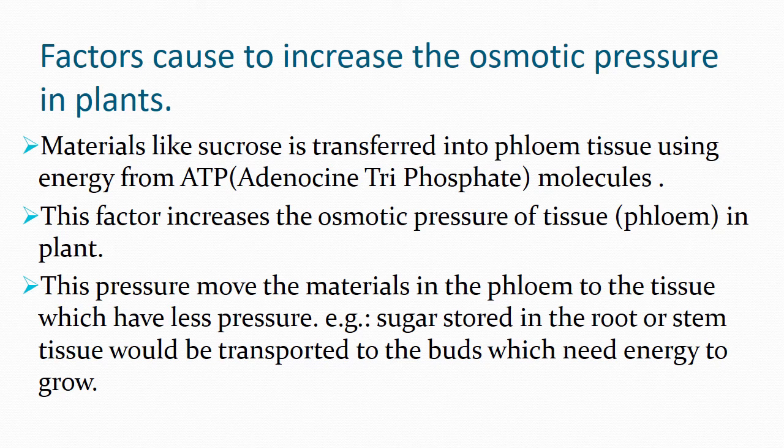We know that phloem tissue conducts the food from the leaves to the other parts of the plants. For that, phloem tissue also needs energy. How does the phloem tissue get the energy? The materials like sucrose are transferred to the phloem tissue using the energy from the ATP molecules.